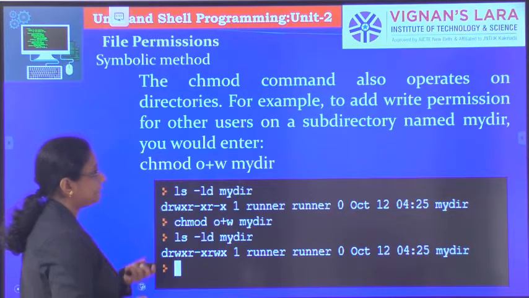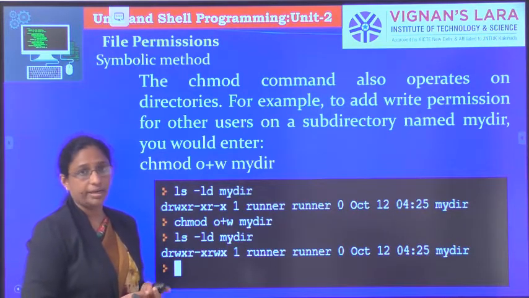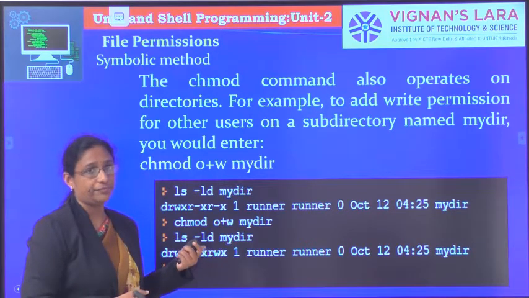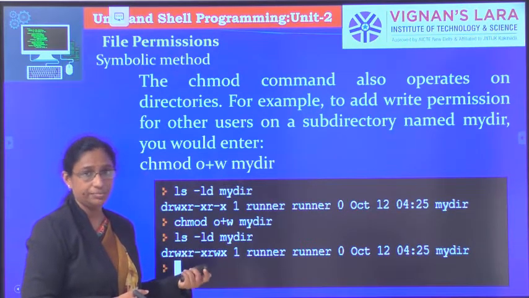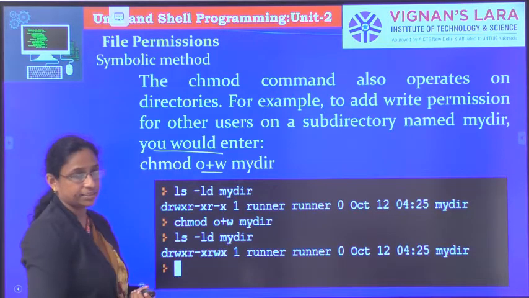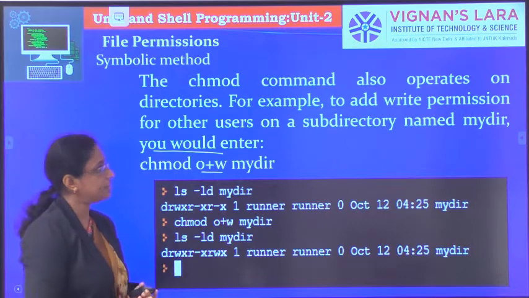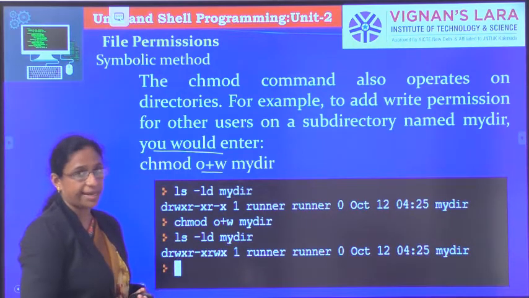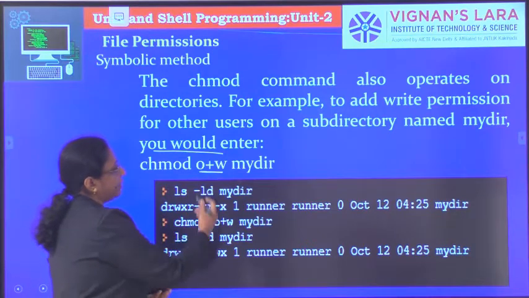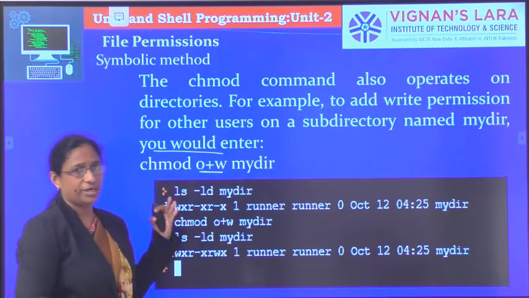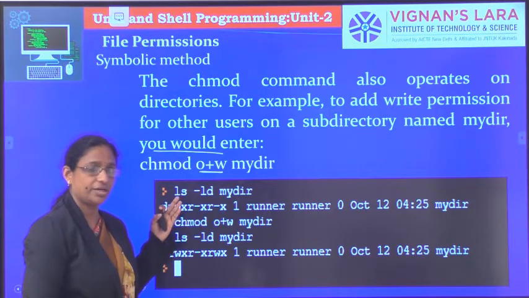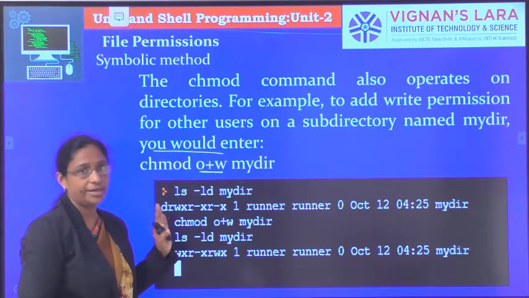Similarly for directories. Similar to files, even for directories you can change the permissions. To add write permission for other users on a subdirectory named mydir, we would enter chmod o plus w mydir. So it is very similar to files. Similar to files, we are changing the permissions for the directory.